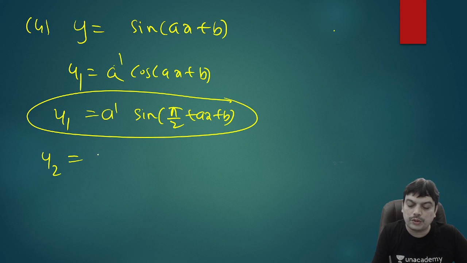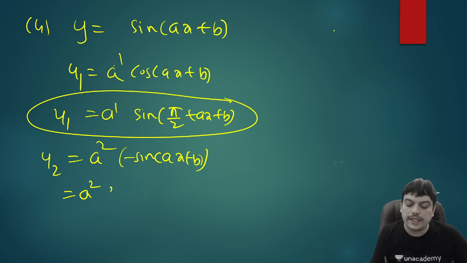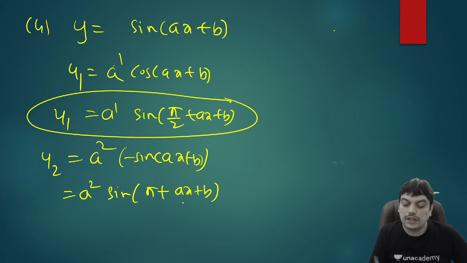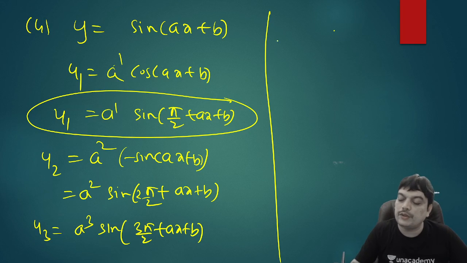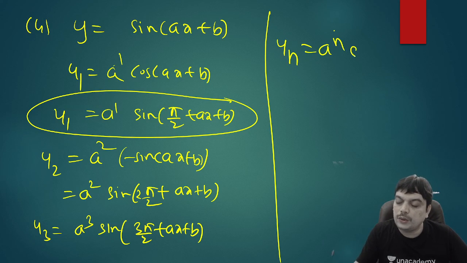You differentiate, you got a into cos will have a derivative minus sine of ax plus b into a again. So it has become a square. So from here you can see it is a square into sine of pi plus ax plus b. Pi you can also write as 2 into pi by 2. Similarly, when you do for y3, you are going to get a cube into sine of 3 pi by 2 plus ax plus b. So proceeding in this way, when you observe the pattern, if it is nth derivative, you can write that as a power n into sine of n pi by 2 plus ax plus b.